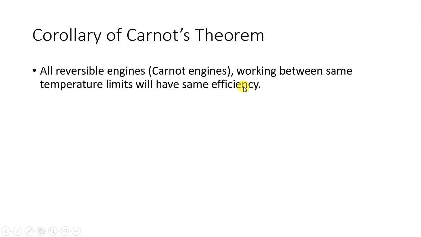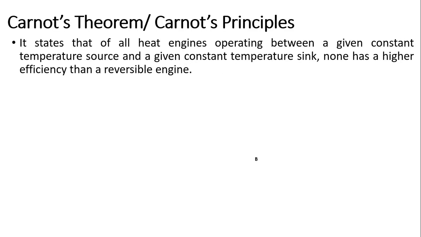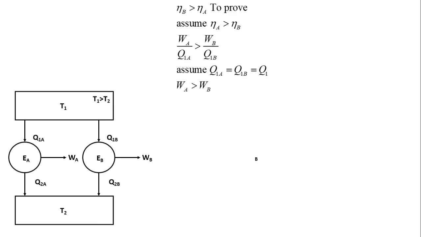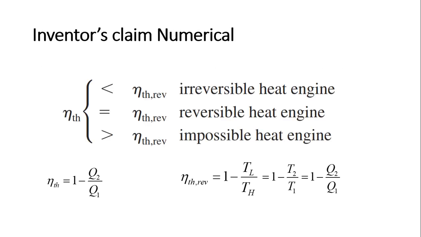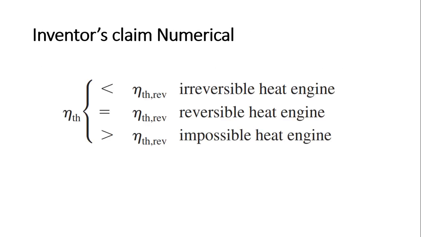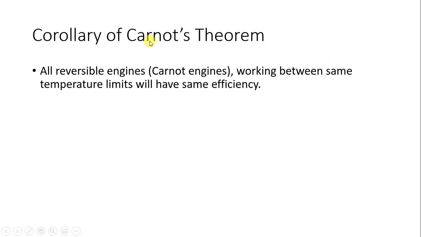Now this was this topic. What was this topic? Carnot's theorem, or it is also known as Carnot's principle. Based on this, there is one corollary. So we'll see what is the corollary of the Carnot theorem. All reversible engines working between the same temperature limits will have the same efficiency. What is the meaning of this now? Let me explain.